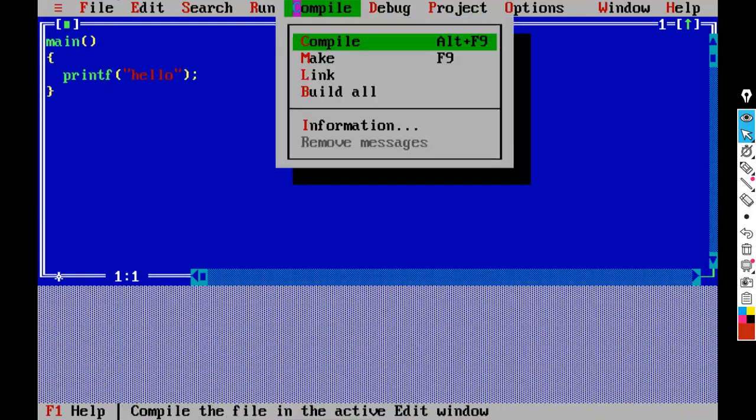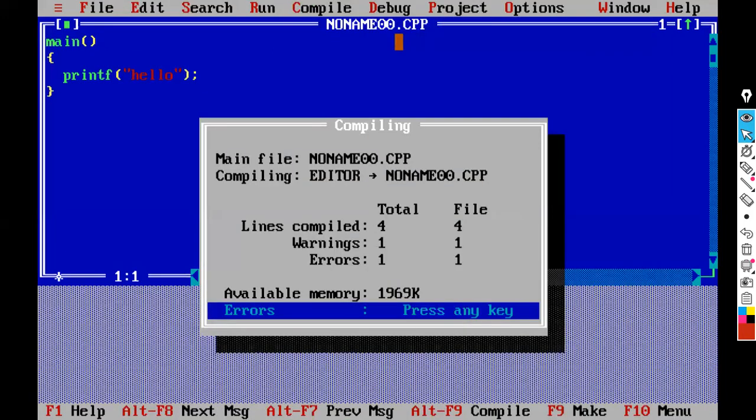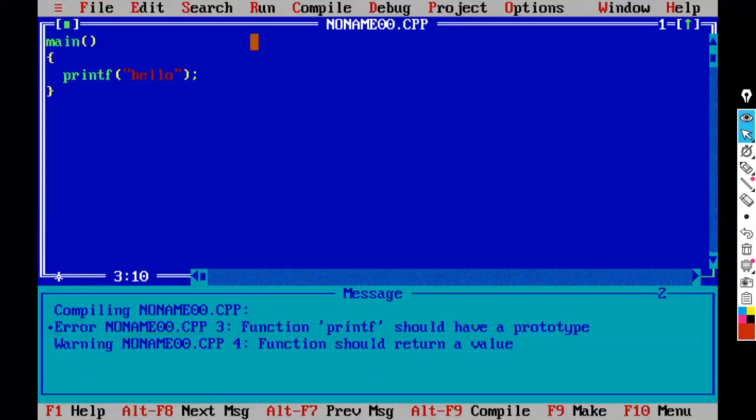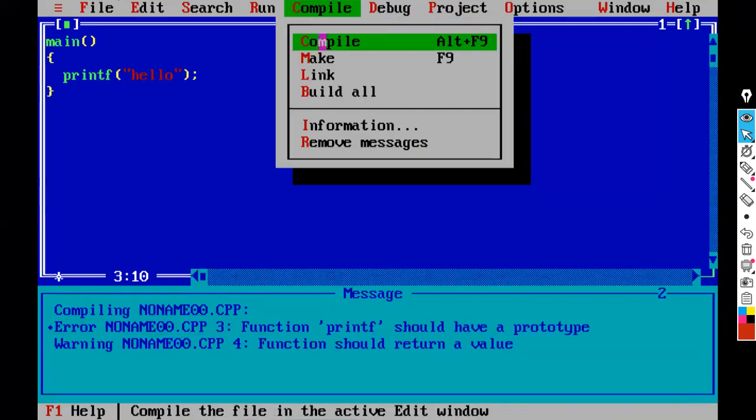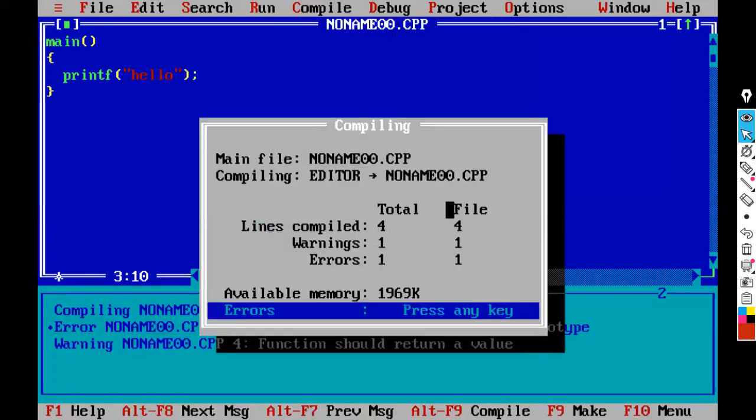Here for compiling, which option do we select in the Compile menu? The Compile option. The shortcut is Alt F9. So I'm compiling now. Observe carefully here. How many lines compiled? 4 lines. How many lines of code have we written here? 4 lines. 4 lines compiled. It is showing one warning and one error. It is demanding hash include stdio.h. That is the error.